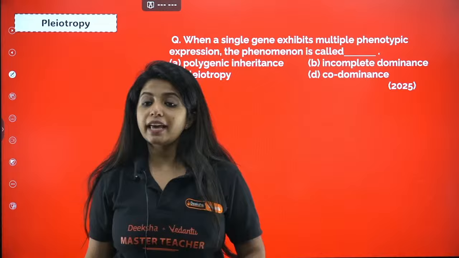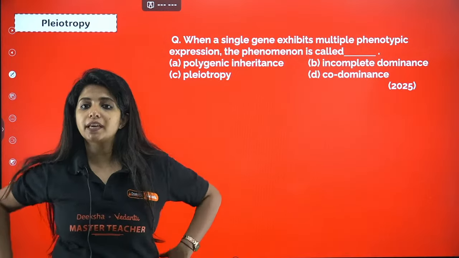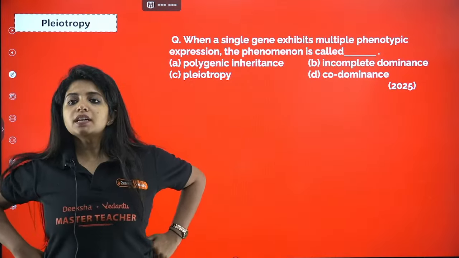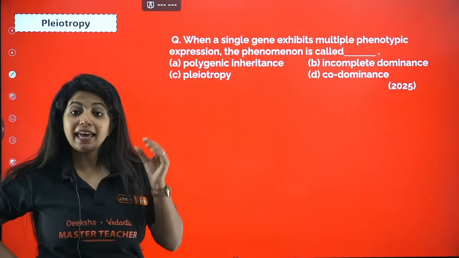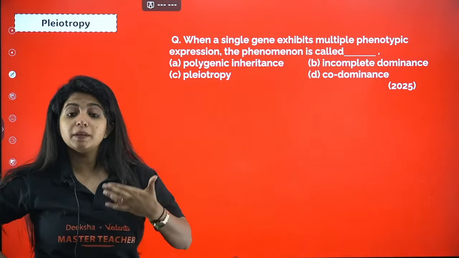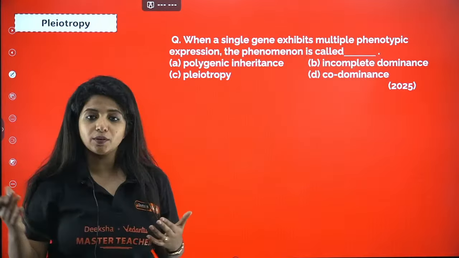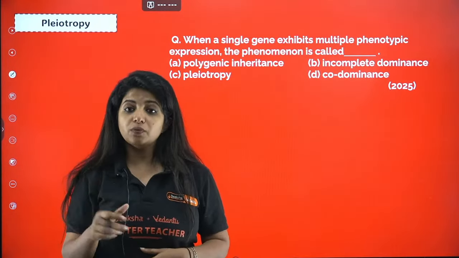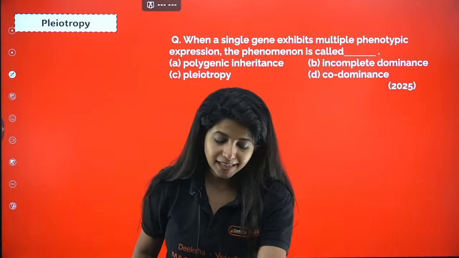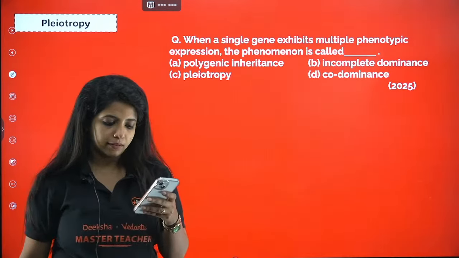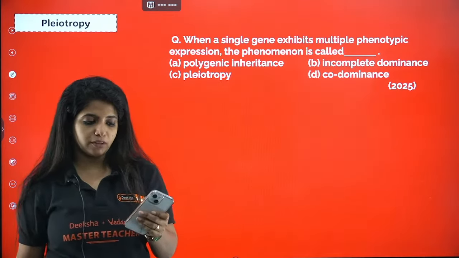So when a single gene exhibits multiple phenotypic expression, the phenomenon is called. When a single gene exhibits multiple phenotypic expression, multiple physical characters, what do you call this phenomenon? It's an easy question. Try to solve this question.